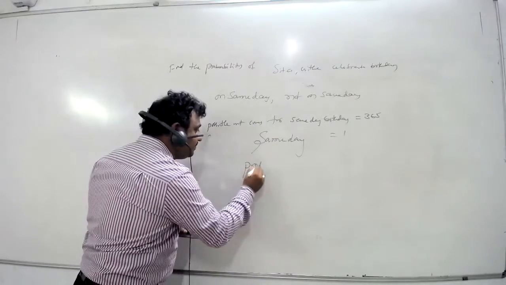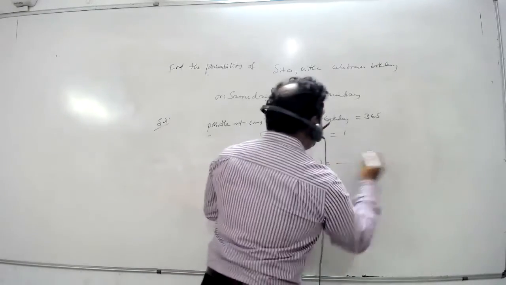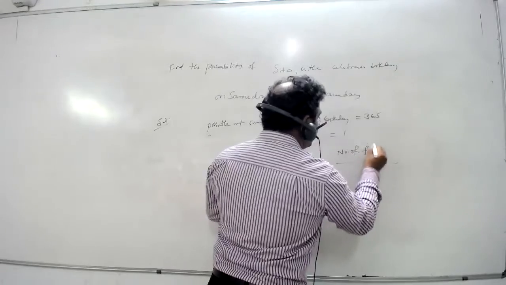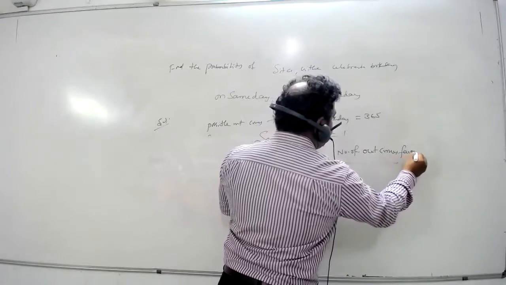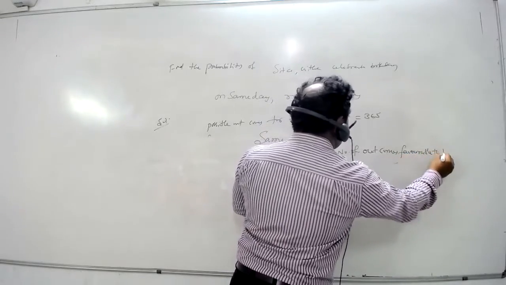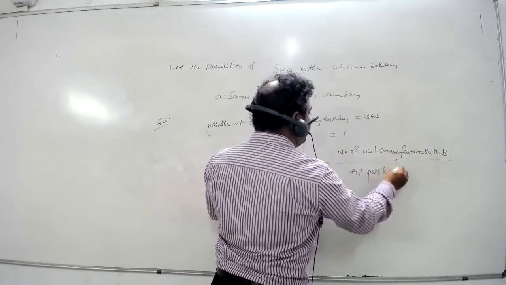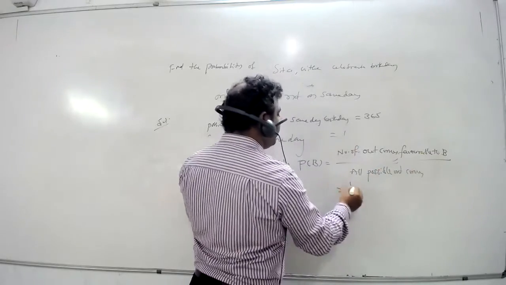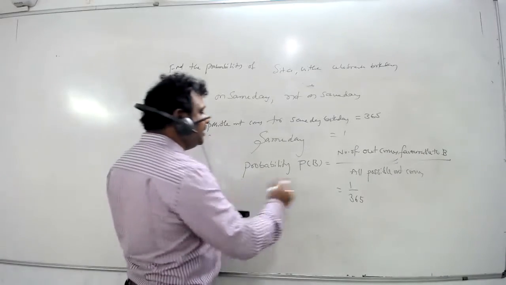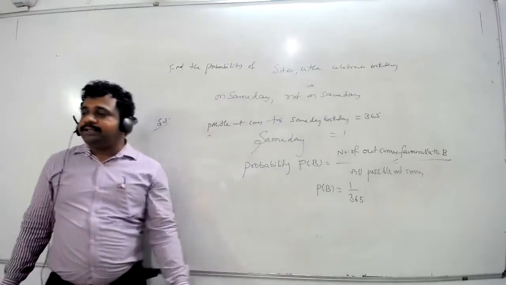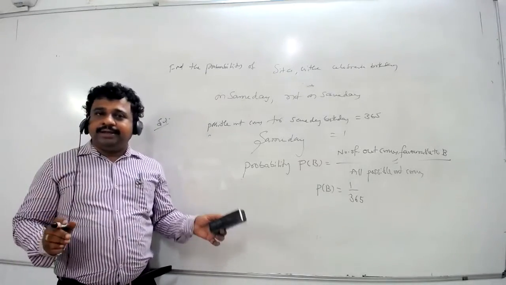So probability P of B is equal to the number of favorable outcomes by all possible outcomes, that is 1 by 365. This is P of B.